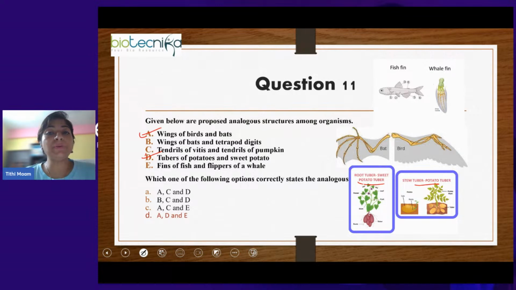Now E, fins of fish and flippers of whale. Here also you can see the structure of the fish fin and the whale flipper. They are anatomically different, but both of them are used for swimming. In fact, the whale's flipper, if you compare it with the wing of a bat, then it will become homologous because their anatomical structure is similar. So A, D and E are analogous structures.